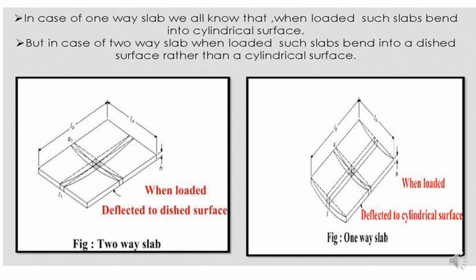But in case of a two-way slab, when loaded, such a slab bends into a dished surface rather than a cylindrical surface. Here you can see the images which I try to explain. It is a two-way slab, and when deflection comes down, it forms a dished surface.